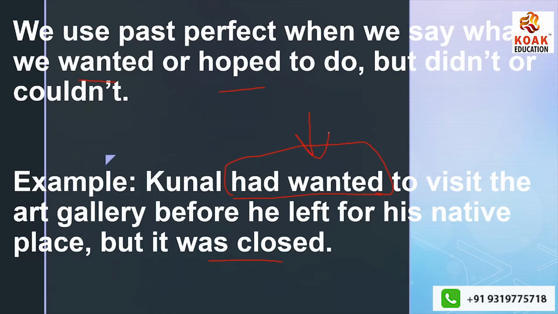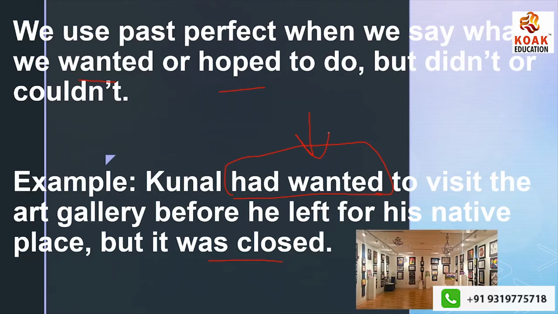Kunal had wanted. Okay, I had wished, not I wished. I had wished to learn swimming, but I couldn't. Okay, so this is Kunal's wish or hope, which wasn't fulfilled, or which he couldn't fulfill himself. Had wanted, had plus third form, past perfect.